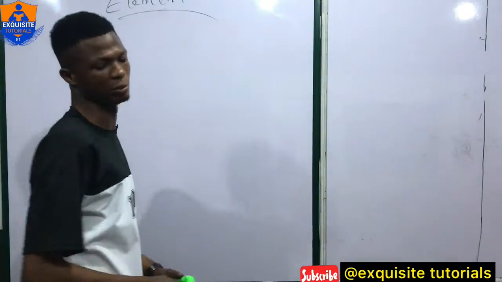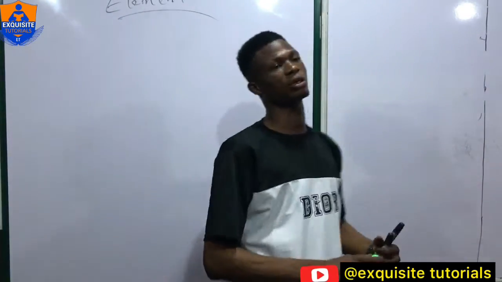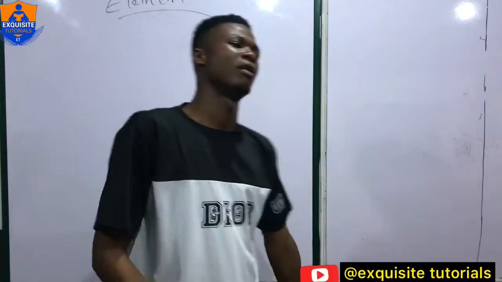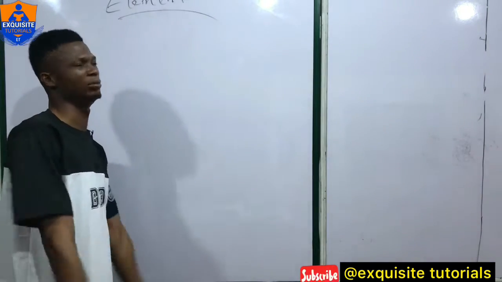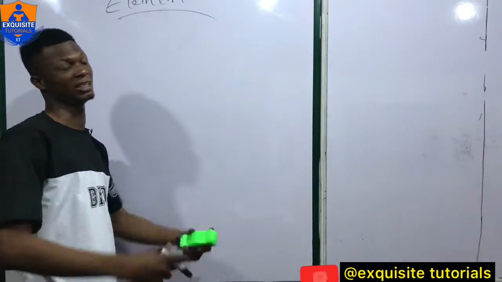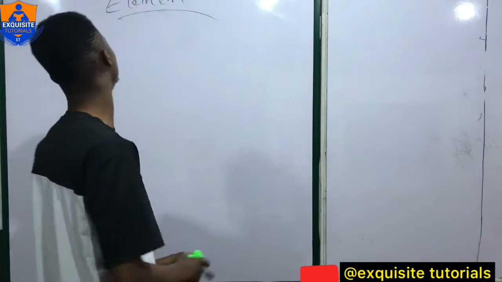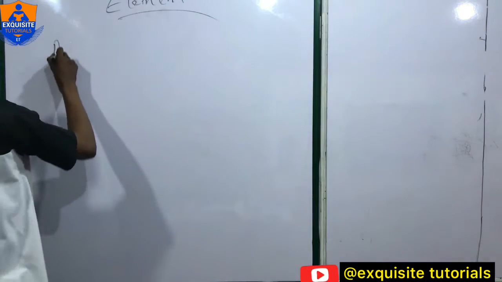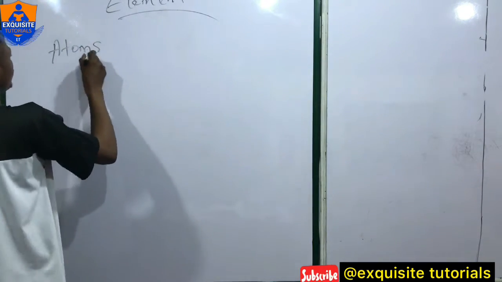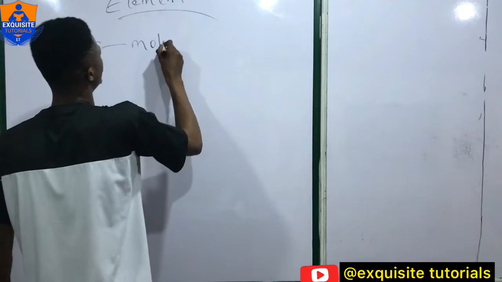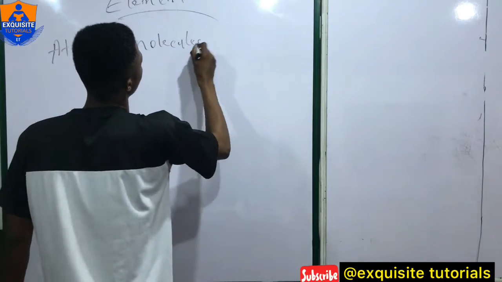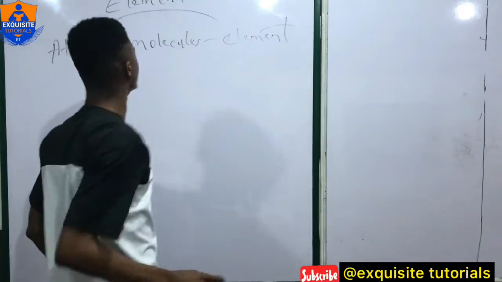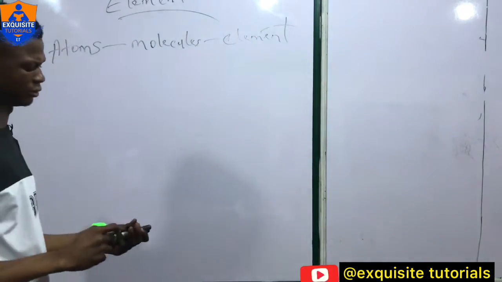Okay, now let's talk about elements. When we're talking about elements, we're talking about substances that exist on the earth. We have over 100 elements found in different places, in different states, and different forms. Elements are made up of molecules. Molecules are made up of atoms. So, to have an element, you have atoms forming molecules to give you an element.